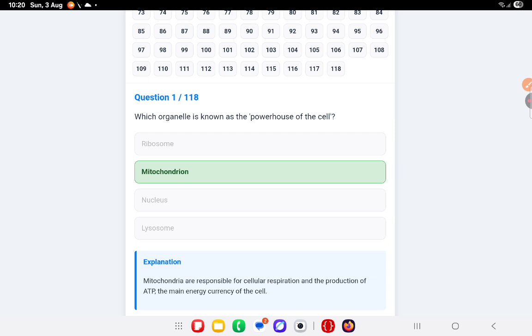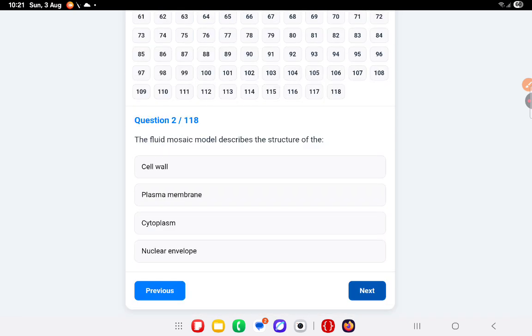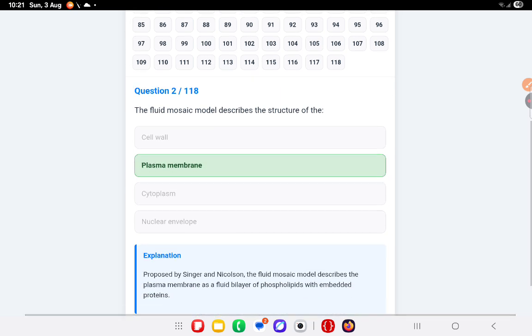Next question. The fluid mosaic model describes the structure of which? Plasma membrane. Okay, the plasma membrane proposed by Singer and Nicolson. The fluid mosaic model describes the plasma membrane as a fluid bilayer of phospholipid with embedded protein.